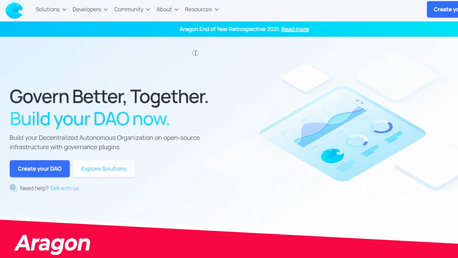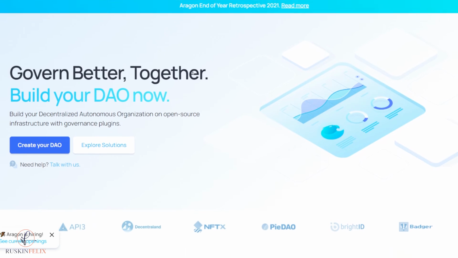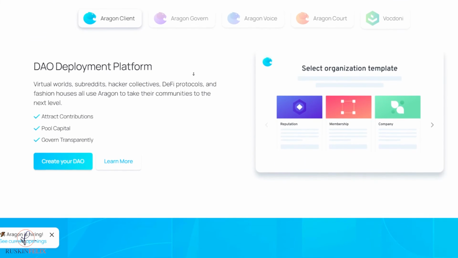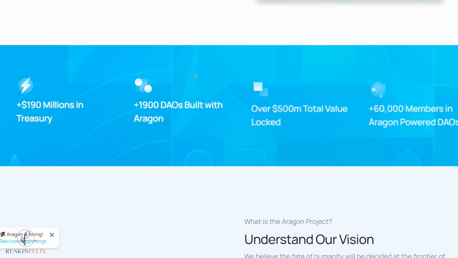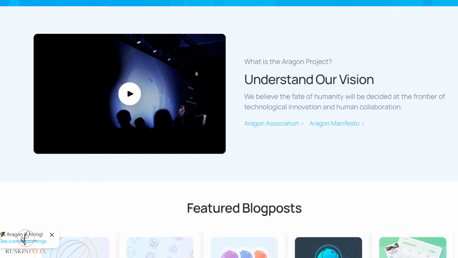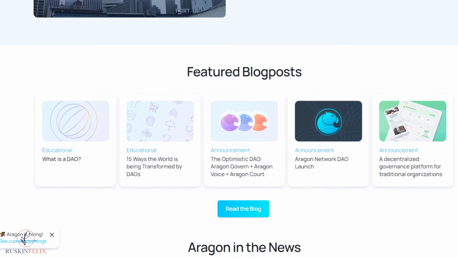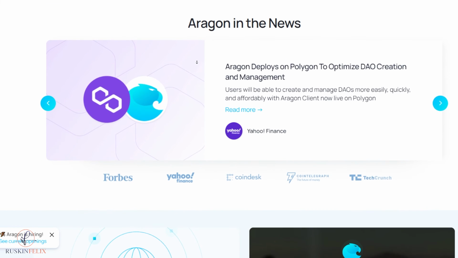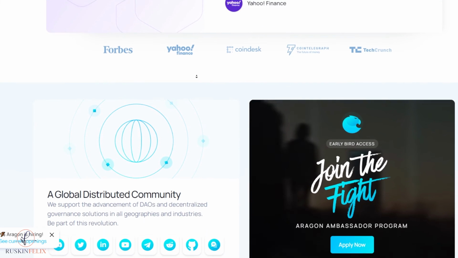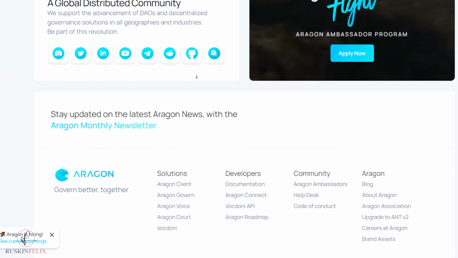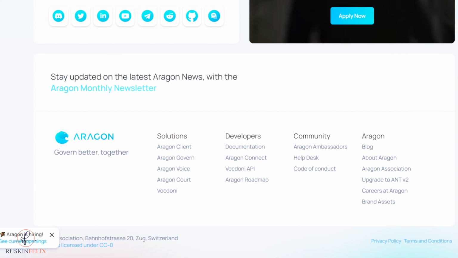Aragon. Aragon is a suite of applications and services for creating and managing decentralized autonomous organizations on the Ethereum blockchain and its own Rinkeby network. The software provided by Aragon can be used to set up clubs, non-profits, and other organizations that collectively manage finances as well as decision-making via its decentralized apparatus. Another great thing about Aragon is that it's highly scalable and allows users to implement many advanced features.